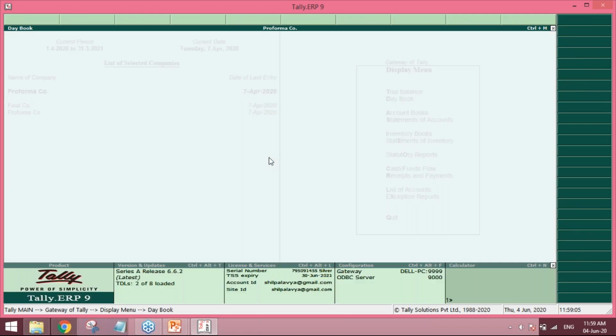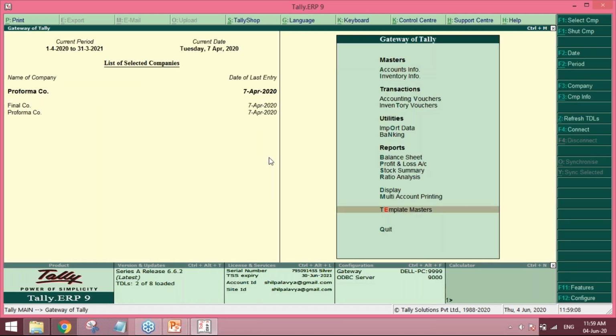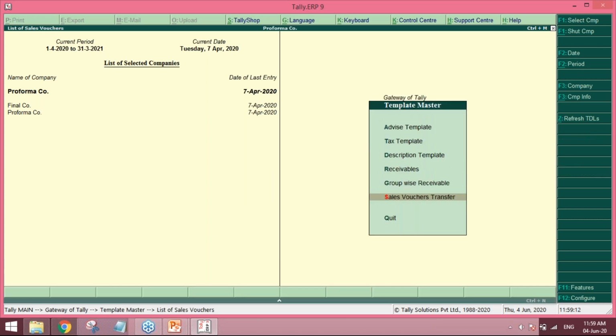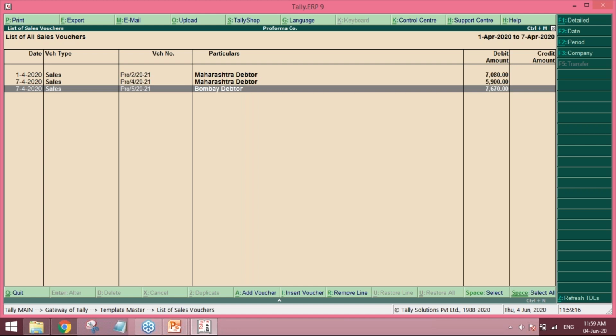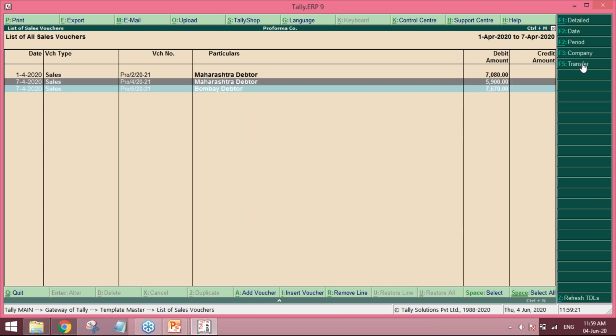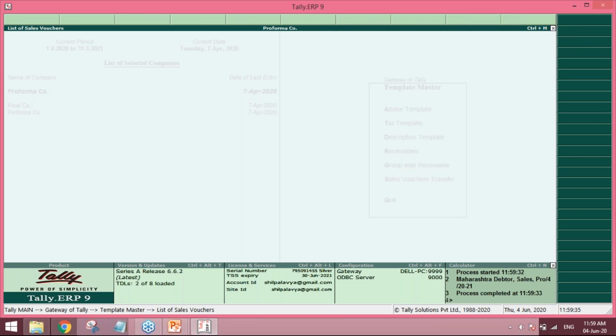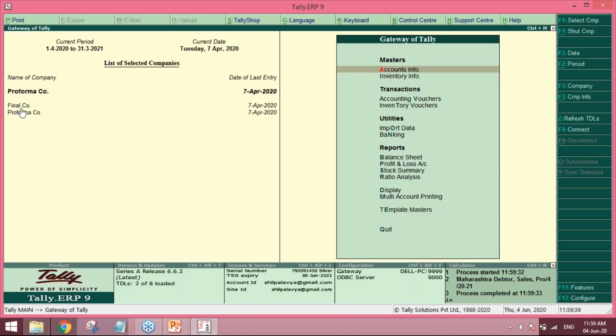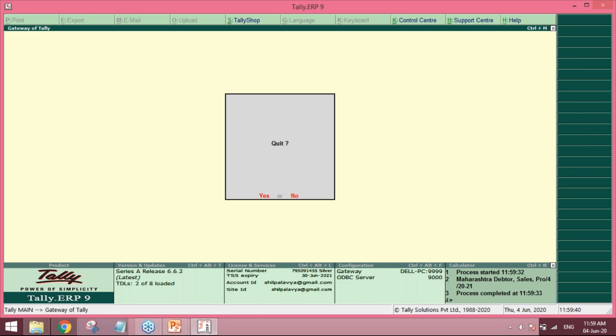So when the particular client confirms it, you can transfer the invoices from the pro forma company to the final company. Suppose the Maharashtra debtor of 5,900 has confirmed the invoice. What I can do is select this and click F5. Automatically, this invoice will disappear from here, and it will get transferred to the final company.